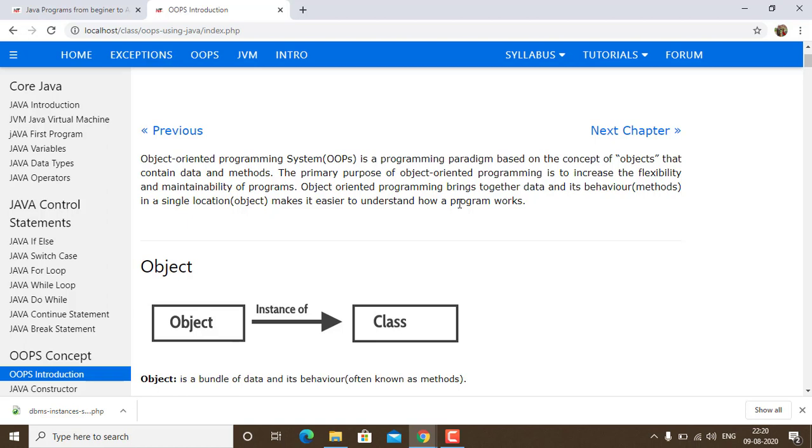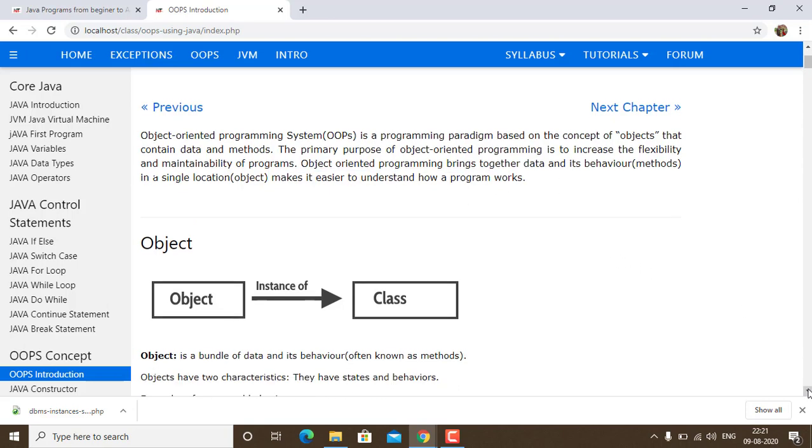The primary purpose of object-oriented programming is to increase the flexibility and maintainability of programs. If you have worked on a procedure-oriented programming language, then you might have understood the problems there. We will be discussing the difference as well. Object-oriented programming brings together data and its behavior. Behavior refers to the methods. Having them in a single location, the object, makes it easier to understand how a program works. We are going to discuss this further.